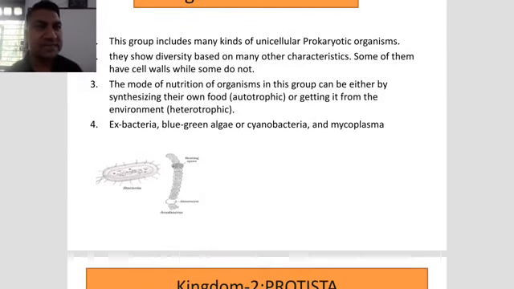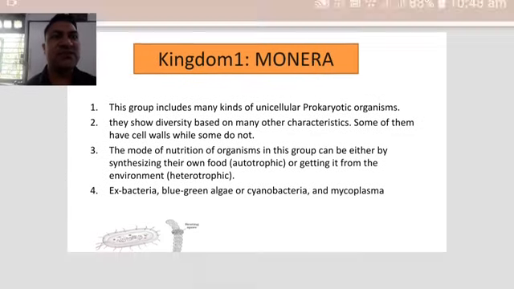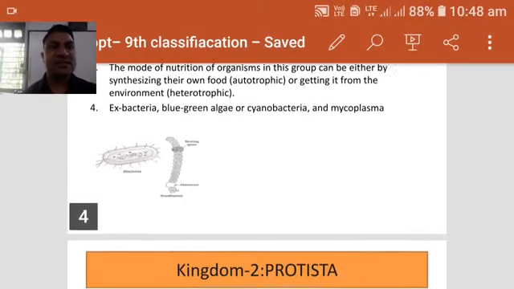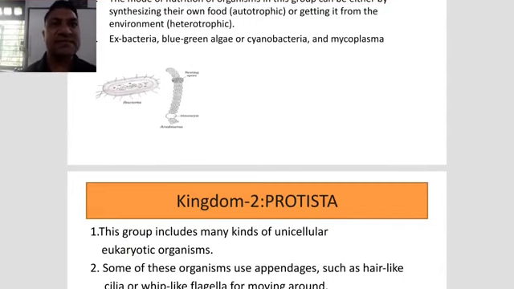So number 1 character is very important: unicellular prokaryotic. Number 2, some have a cell wall and some don't. Number 3, nutrition. Some are autotrophic and some heterotrophic. So these are the major characters of kingdom Monera. Then the basic examples are blue-green algae or cyanobacteria, and mycoplasma. Those are the 2 examples.